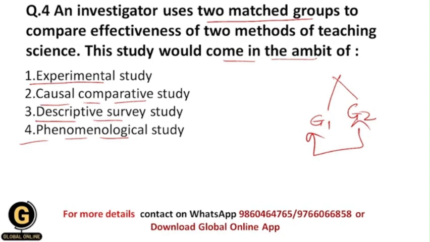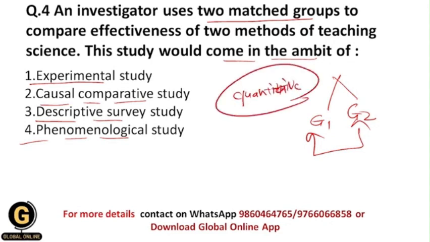Okay, so for such studies we mostly have the quantitative research method, because if we want to compare two groups, then obviously we are going to make the null hypothesis and research hypothesis, and we are going to test the null hypothesis, whether we accept or reject it. And that's why we use different statistical techniques to test the null hypothesis, and that's why the method is quantitative.